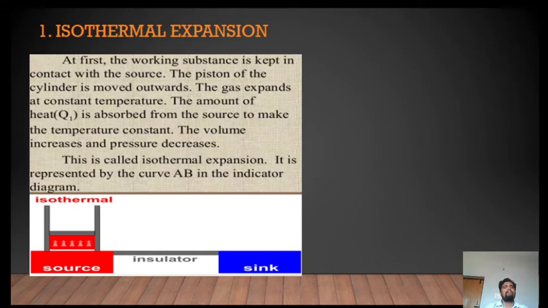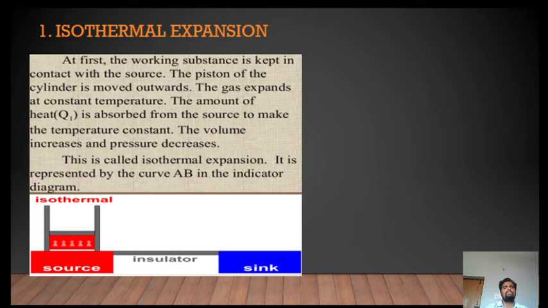The gas expands at constant temperature. When the ideal gas or thermodynamic system is in contact with the source, the working substance absorbs a certain amount of heat energy from the source. An amount of heat energy Q1 is absorbed from the source.